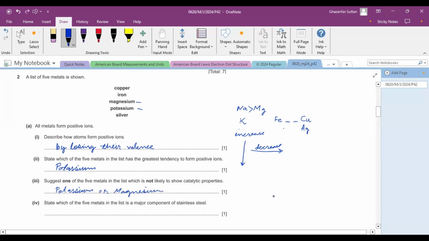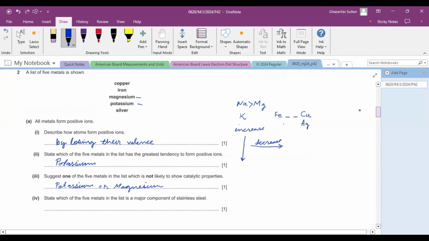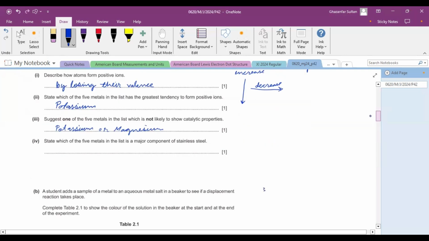You should remember some properties of transition metals. The transition metals are hard. They have high density. They or their compounds are used as catalysts. They form colored compounds. They form complexes. So we should remember these properties in our mind when we are comparing metals. Next, which of the five metals in the list is a major component of stainless steel? Definitely steel is an alloy of iron, so the main constituent of steel is iron.